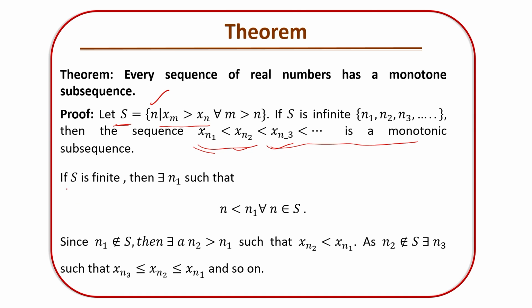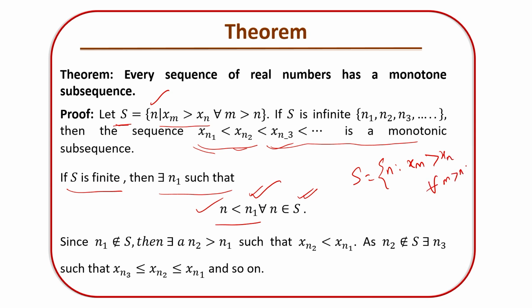If S is finite, then there exists n1 such that n1 is greater than n for every n belonging to S, because we have already defined S as the collection of all those natural numbers n such that x_m must be greater than x_n for each m greater than n, which we have already defined.